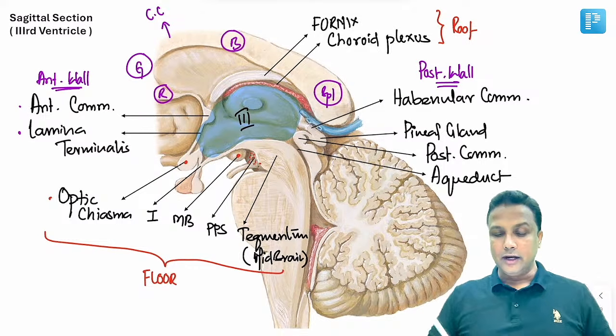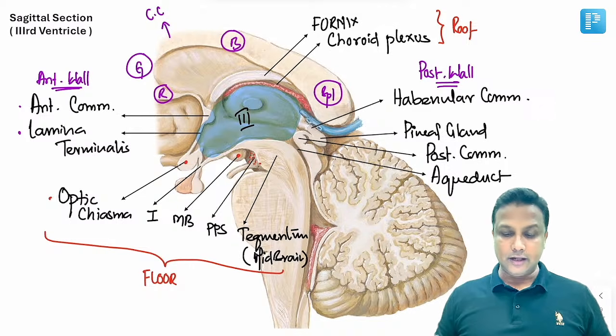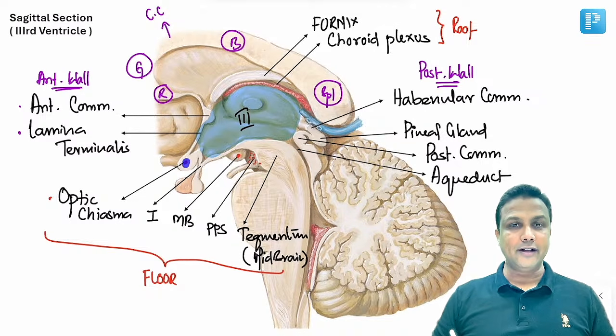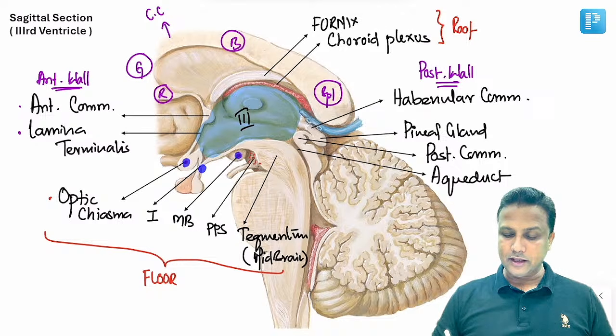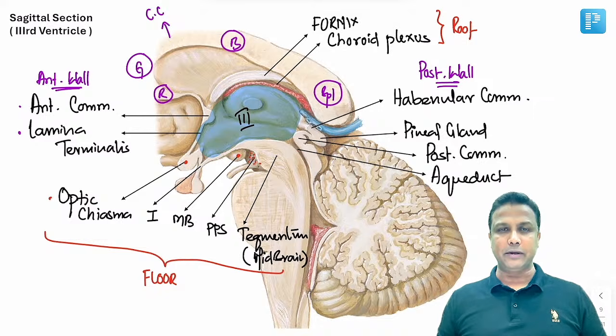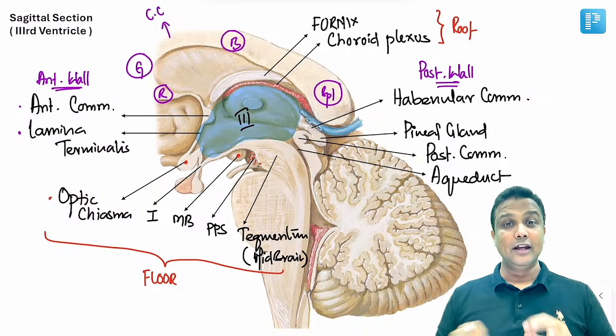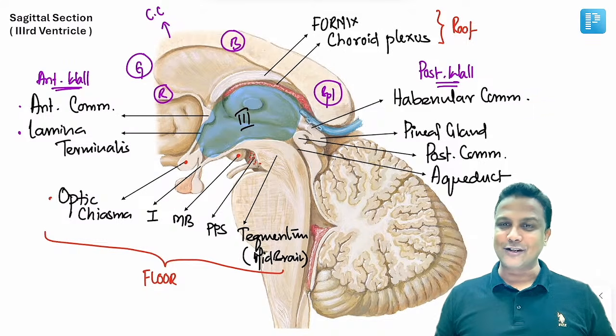So this is tegmentum part, and all these structures together, they are going to form the floor of the third ventricle. I repeat again, the floor of the third ventricle is formed by, yes, number 1, optic chiasma, then infundibulum, then the mammillary body, then posterior perforated substance, and tegmentum part of the midbrain. Perfectly completed here, sir. So by this, we are done with the sagittal section.